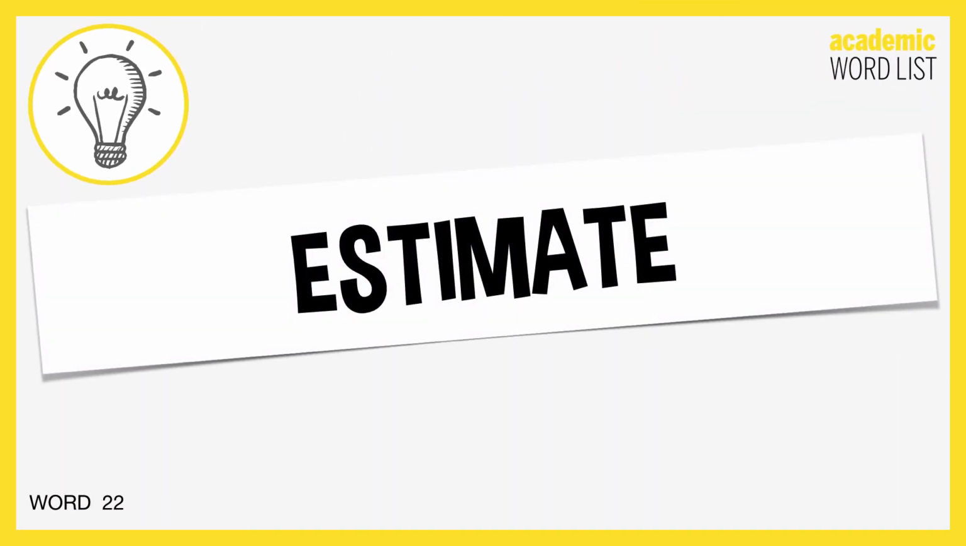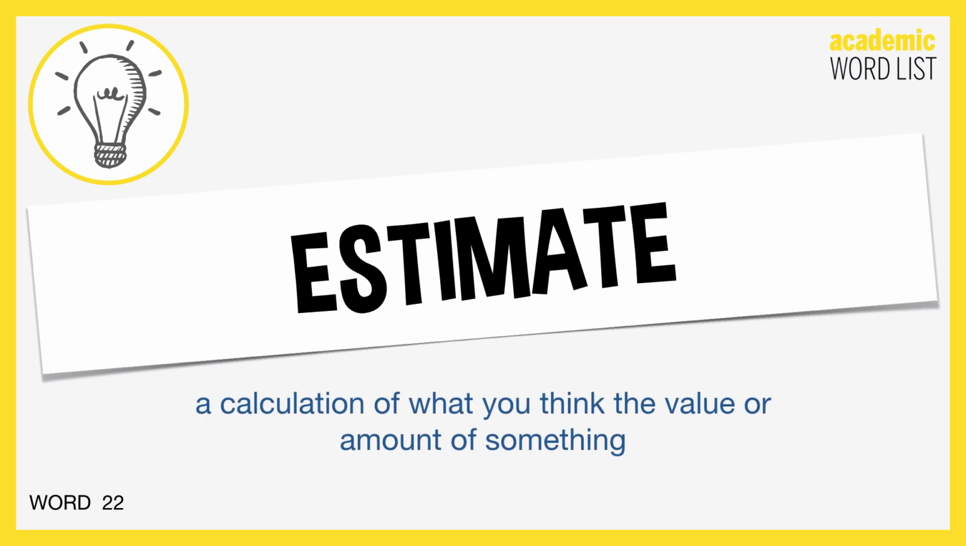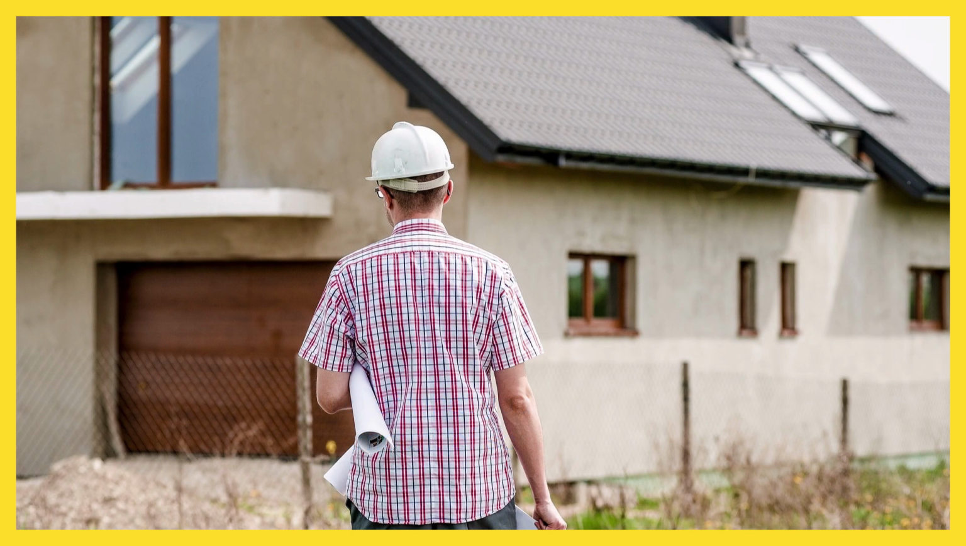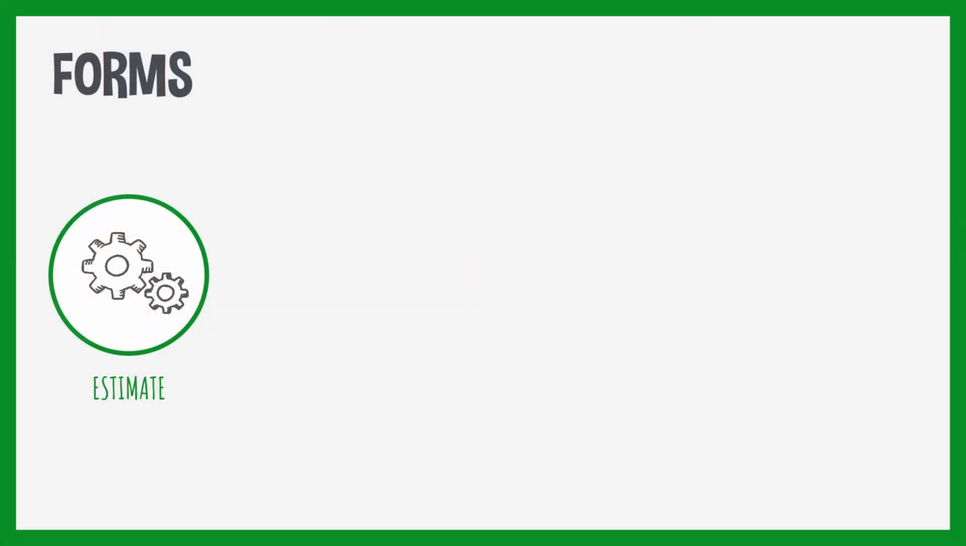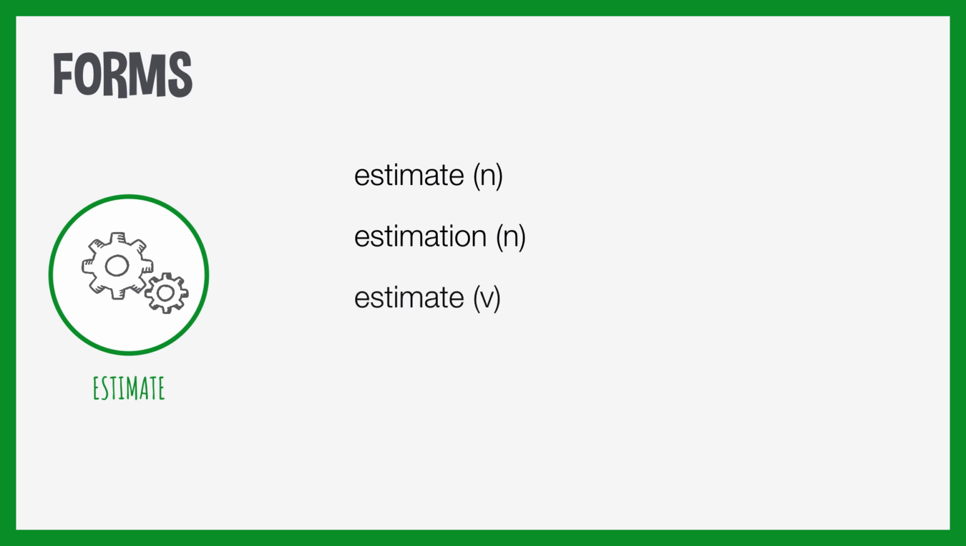The next word is estimate. Estimate. This is a calculation in the noun form, a calculation of what you think the value or amount of something actually is. And if you use the noun form, then you say estimate. So for example, his estimate for the renovations to our house was $2,000. So some forms here: estimate is the noun, form estimation. Estimate is the verb form. So estimate is the noun, estimate is the verb form.